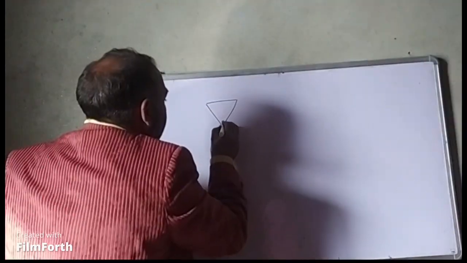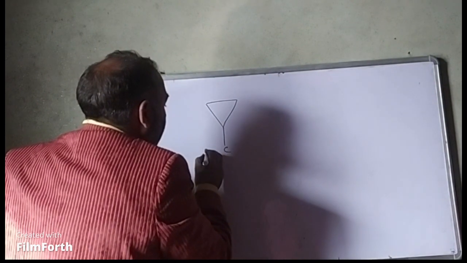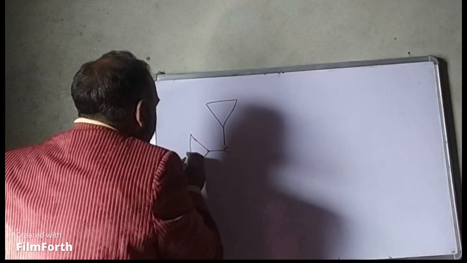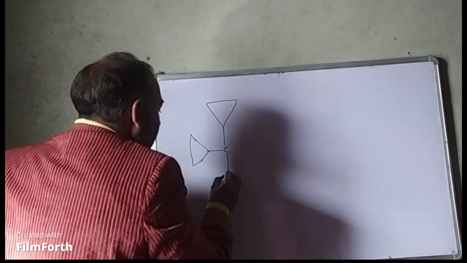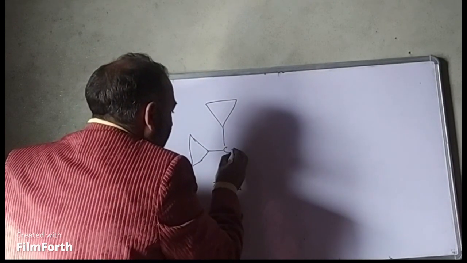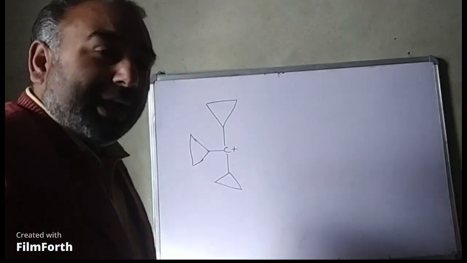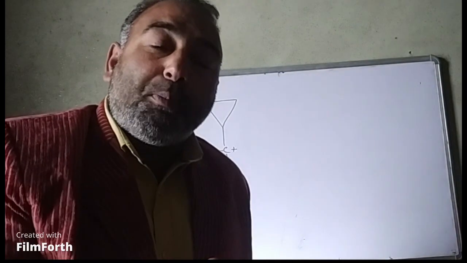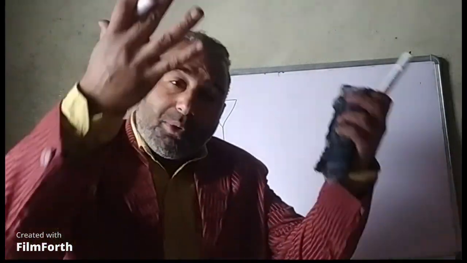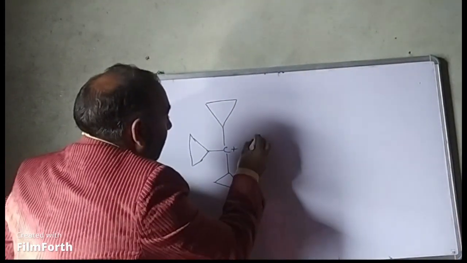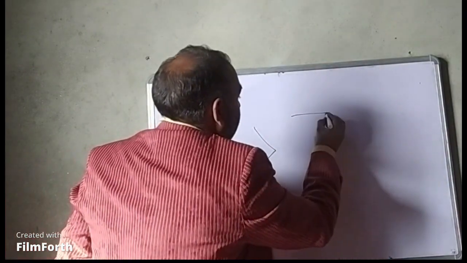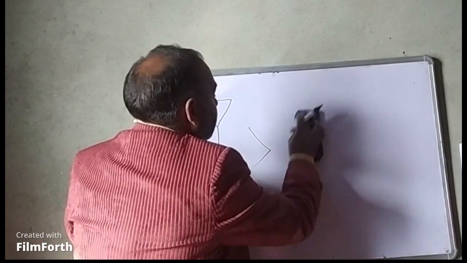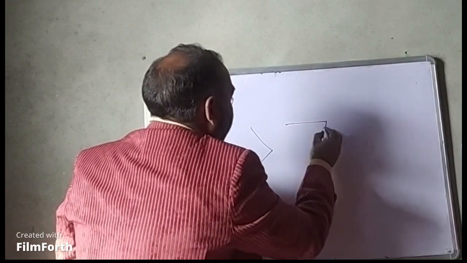So I will write here. You can see the carbon carrying positive charge is attached to 3 cyclopropane rings. It will be more stable than this, while we have only 2 cyclopropane rings.